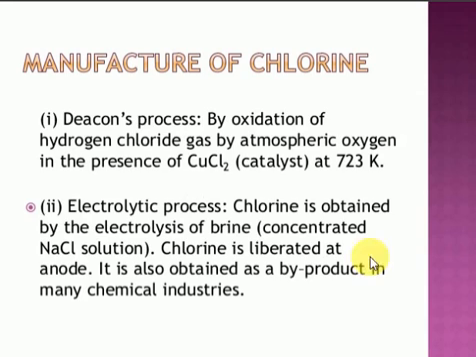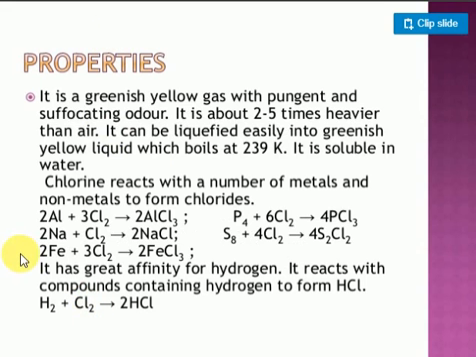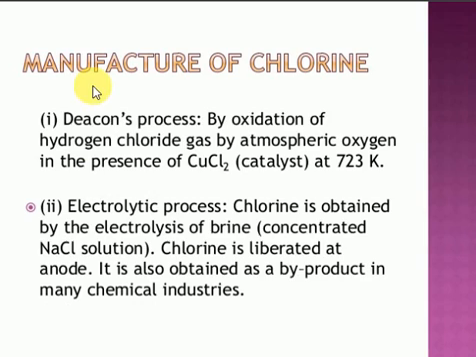Next is the manufacturing of chlorine. There are many methods for manufacturing chlorine, and I will discuss one of them. The most important one is the Deacon process. In the Deacon process, hydrochloric acid gas is oxidized by atmospheric oxygen in the presence of solid copper chloride, which acts as a catalyst, producing chlorine gas.